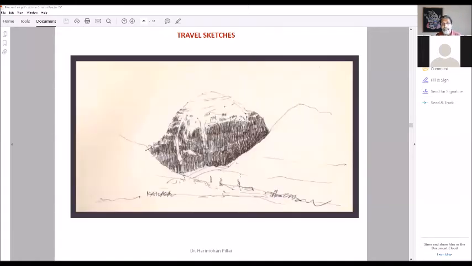This is Mount Kailasa. I had gone to Mount Kailasa on a trek. It's at a very high altitude. It's called Shiva's Abode. This was sketched at a temperature of about minus 10 degrees or something. It was quite difficult sketching this because my hands were inside the gloves and holding the pen was quite tough. But I wanted to sketch it because you can take a photograph, all right, but the sheer thrill of sitting there in the sub-zero temperature and sketching was wonderful. It was a wonderful experience. All my friends were looking at me, wondering what is wrong with this guy sitting and sketching at this time. But I sat there and it took me about 10 minutes to sketch this very quickly.